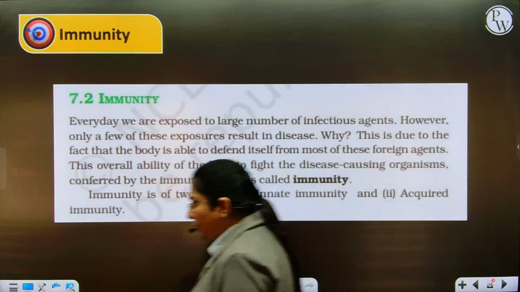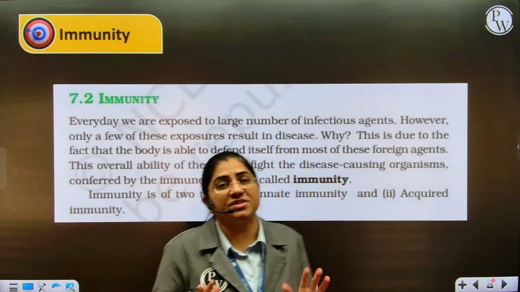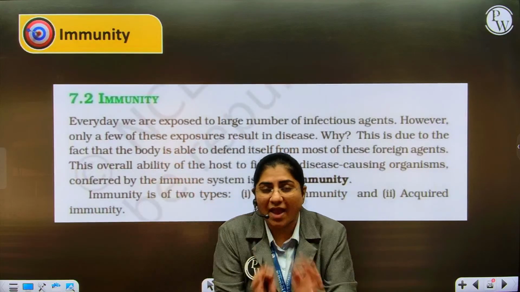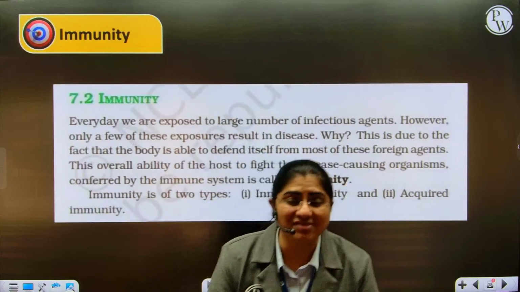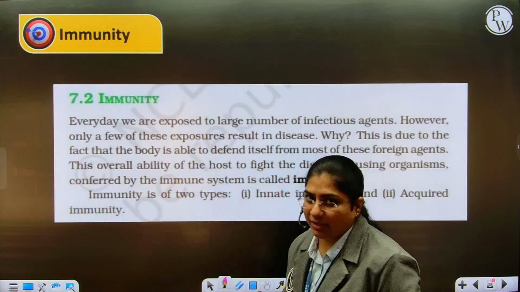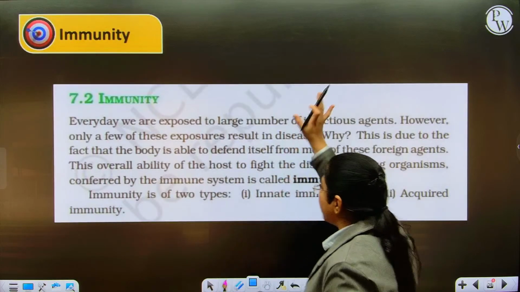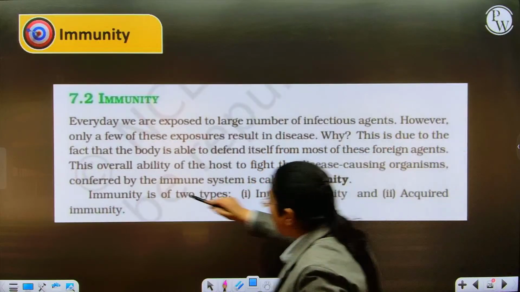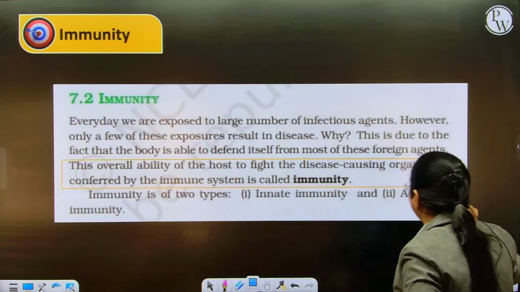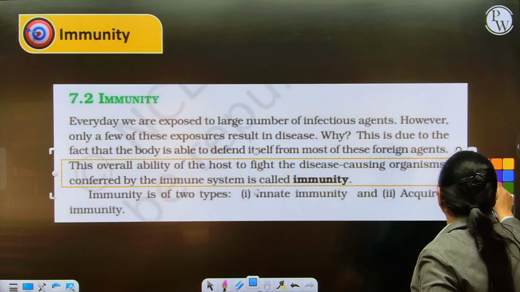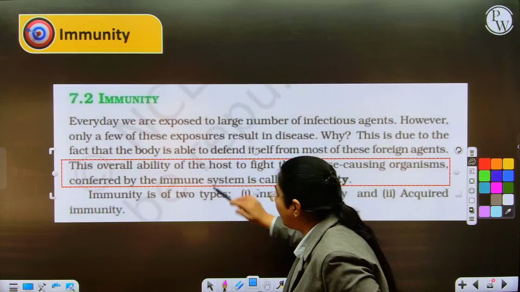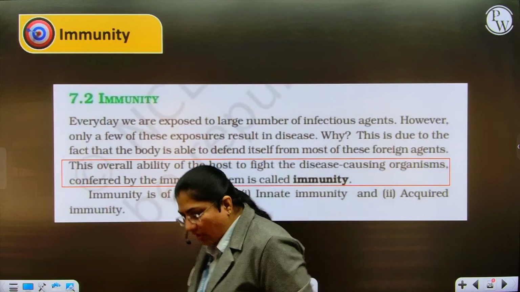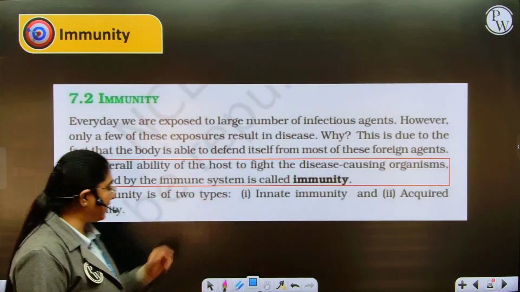So, when we are talking about immunity, do we suffer from all these diseases every time? No, we are not going to suffer from disease every time because God has provided our body with a beautiful defense system, and that is called immunity. Now, what is this immunity? This is directly from the NCERT, so I wanted to highlight what is given in the NCERT. An overall ability of the body to fight against disease-causing agents or organisms, conferred by the immune system, is called immunity. Now, this immunity is of two types: acquired immunity and innate immunity.